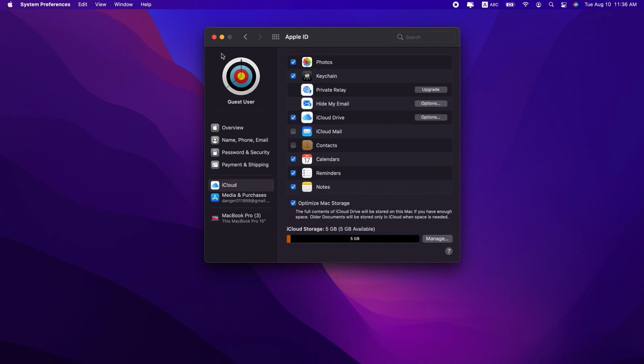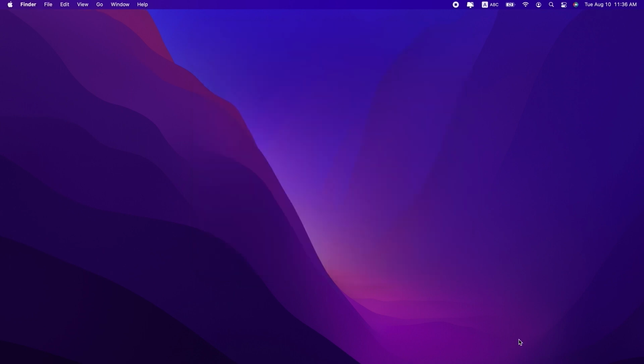Talking of mail, in Monterey, it prevents senders from being able to see whether you've opened an email or not. That's a lot of new features, right? But there are more. Lots more.